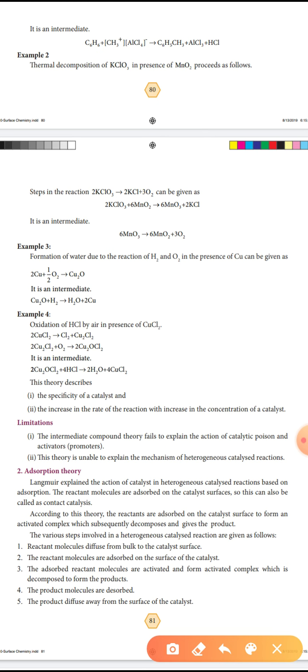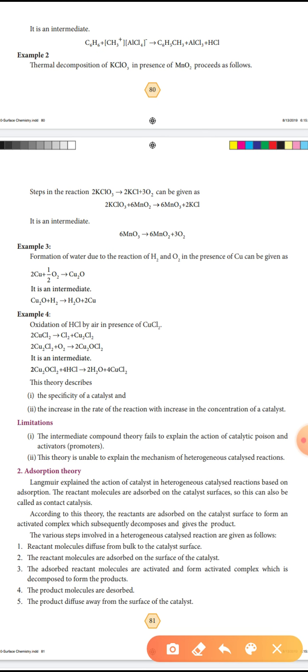The adsorbed reactant molecules are activated and form an activated complex, which decomposes to form the product. The product molecules are desorbed and diffuse away from the surface of the catalyst. That is the adsorption theory.